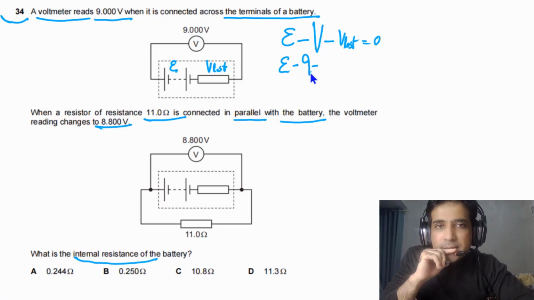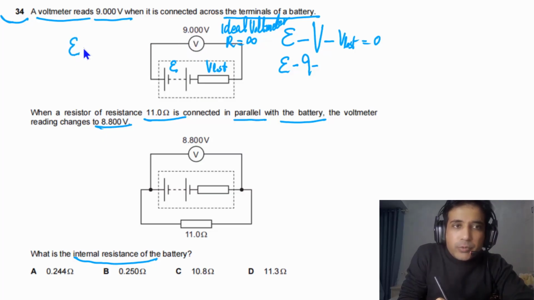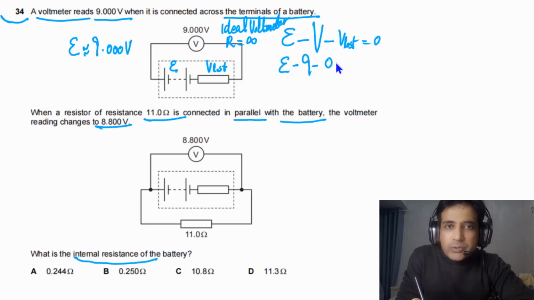Now we need to understand in this case, this is an ideal voltmeter. So ideal voltmeter, its resistance is infinite. If resistance of this one is infinite, it means the potential drop across this one will be almost equal to EMF of the power supply. So it simply means that EMF is equal to about 9.00 volts. So it simply means that V lost is equal to 0. So from here EMF is equal to 9 volts.